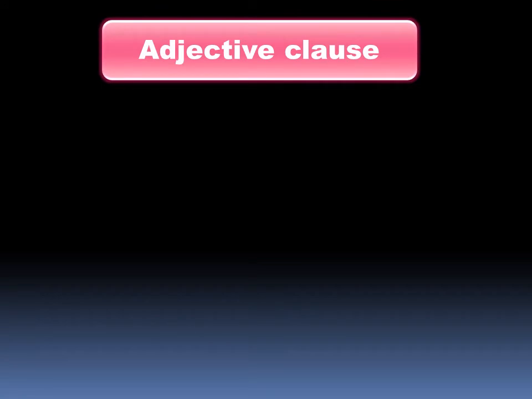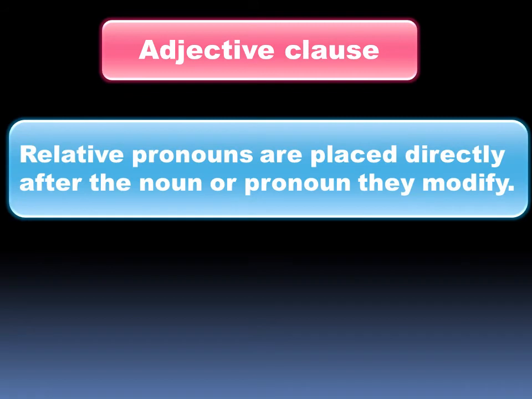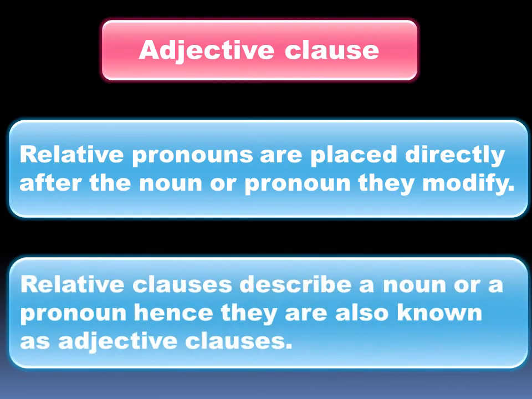Now, let's understand what is adjective clause. Relative pronouns are placed directly after the noun or pronoun they modify. Secondly, relative clauses describe a noun or a pronoun. Hence, they are known as adjective clause.